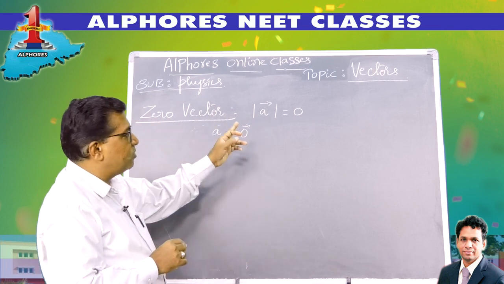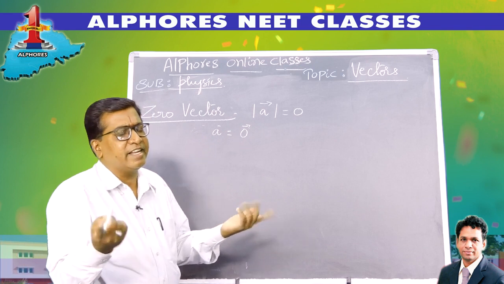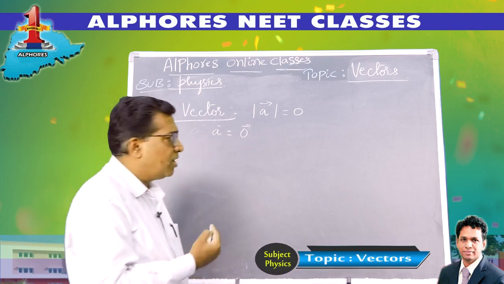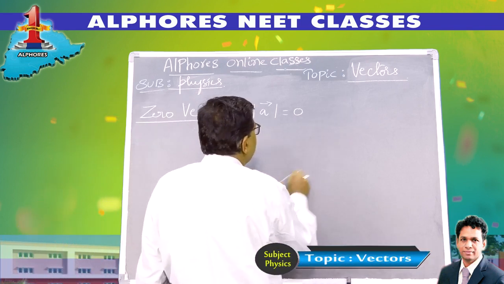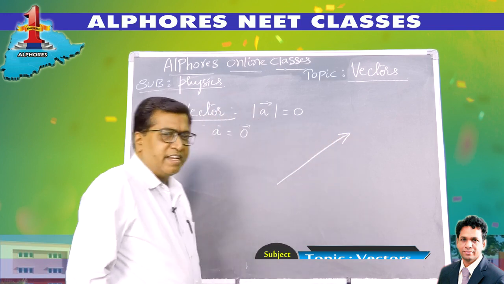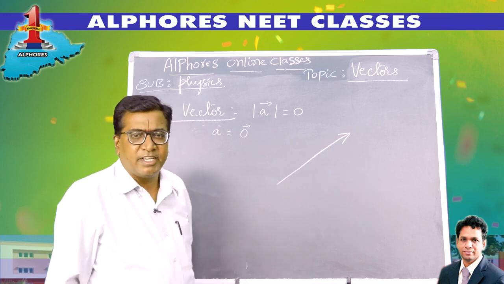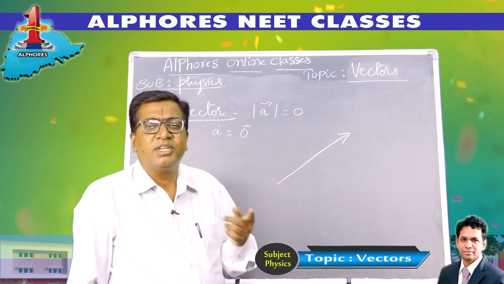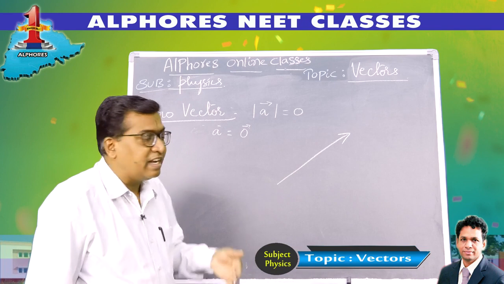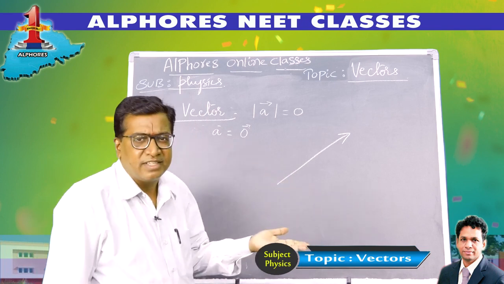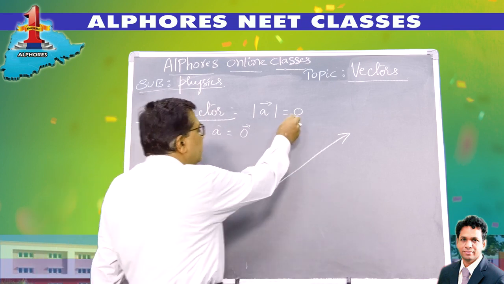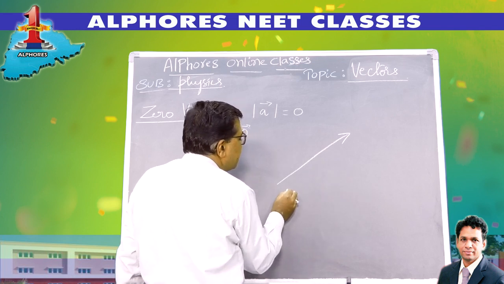A vector of magnitude 0, its direction can take any arbitrary direction. How arbitrary? Any vector is represented by a line segment, where the length of the line segment gives you the magnitude. Now, a 0 vector is represented by a line segment of 0 length. The length is the magnitude. When the magnitude is 0, it is a line segment of 0 length.